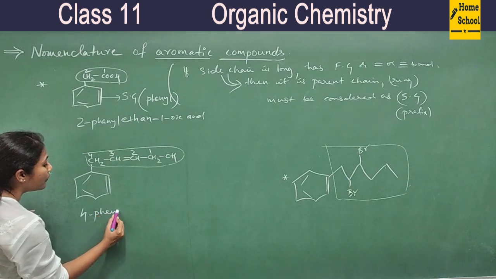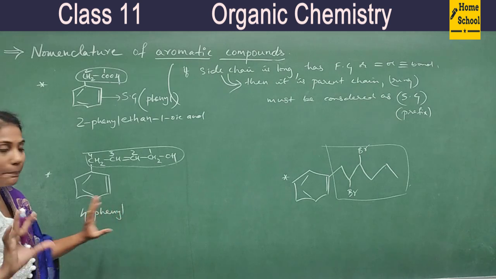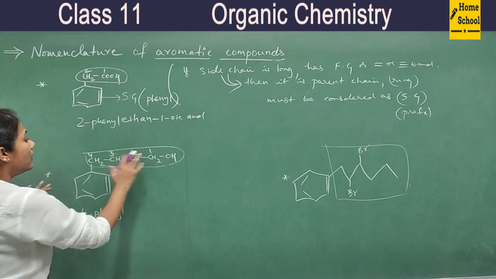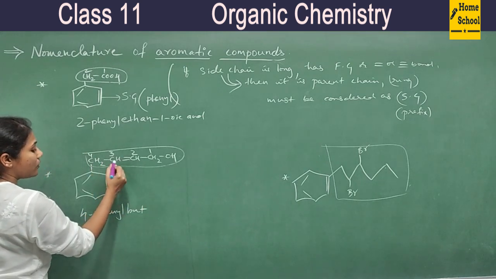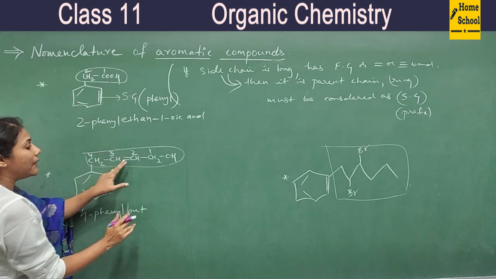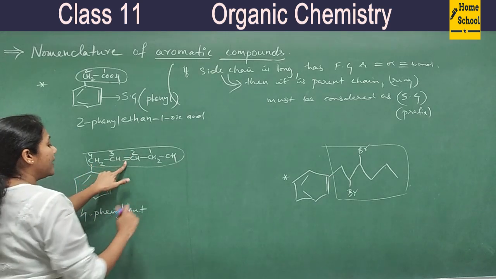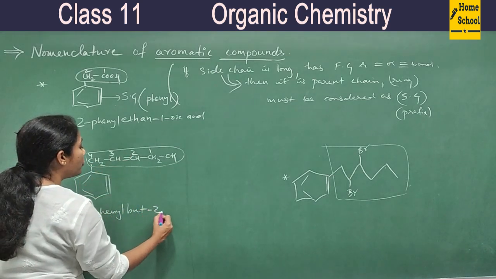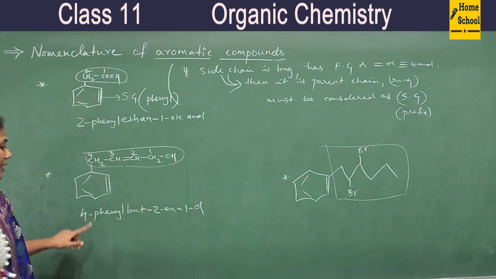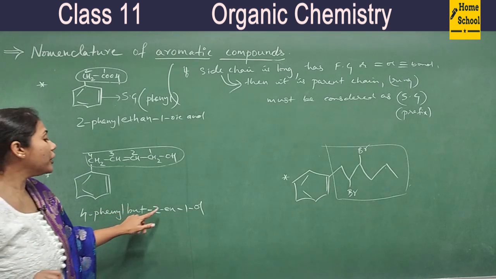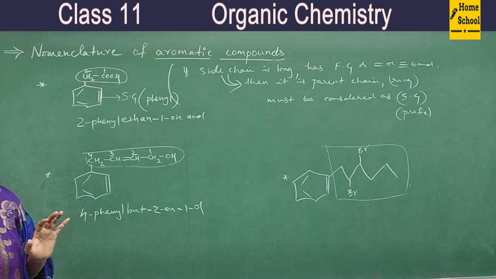So here what is the name? 4-phenyl. Our branch name we have finished in prefix. Now word root. Parent chain has got 4 carbons. So but, all single, but, and you have a double bond. You don't have all single bonds, right? You have a double bond at which carbon? Second carbon. So 2-en-1-ol. Okay, so 4-phenylbut-2-en-1-ol is the IUPAC name of this compound.